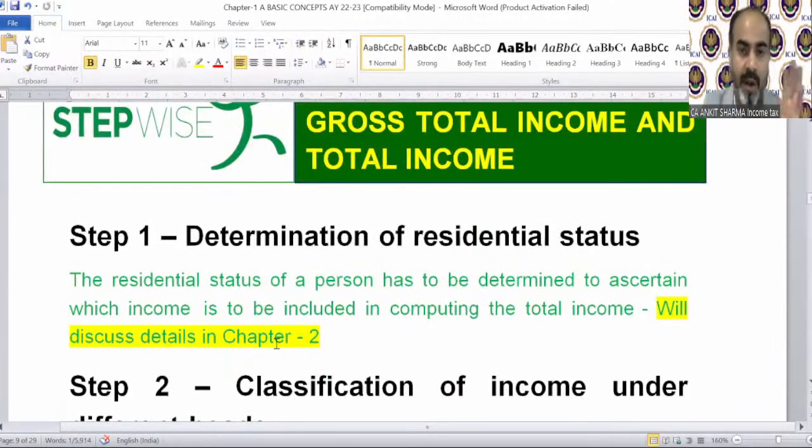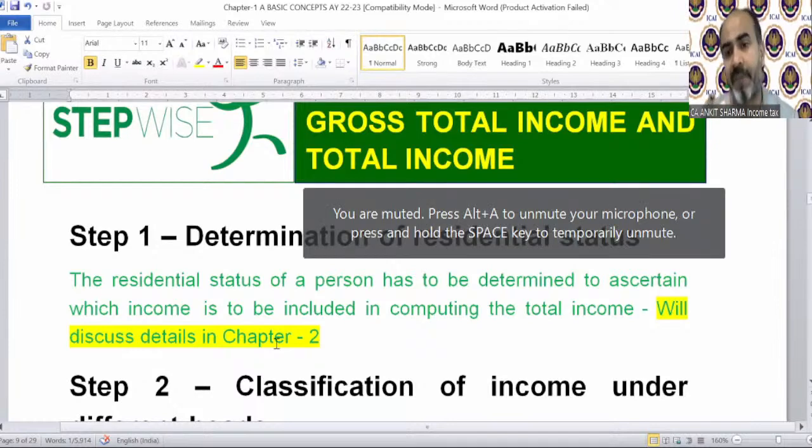Step number 1, determination of residential status. There is chapter 2, my third session, in which we will discuss residential status. Whether you are a resident in India or a non-resident in India will affect the taxability also. The rates can be different for a resident and a non-resident. What is the meaning of resident and non-resident?